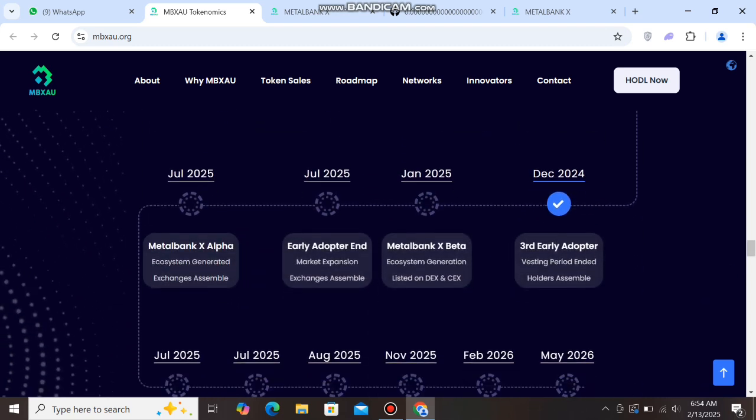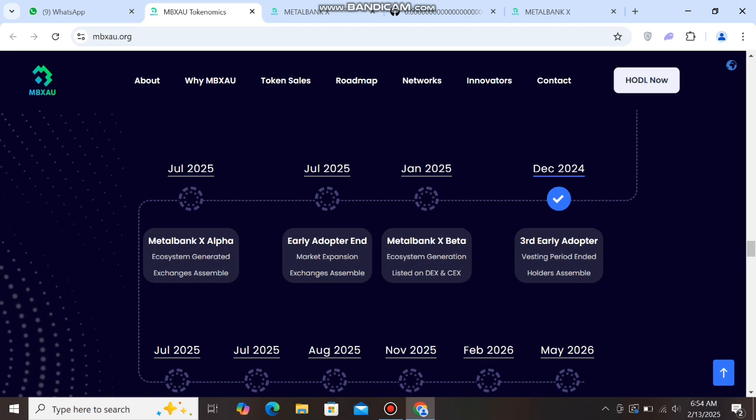And next guys, you can scroll down and see this July 2025 Metal Bank X Alpha ecosystem generated exchange assembled. July 2025 early adopter and market expansion exchange assembled.